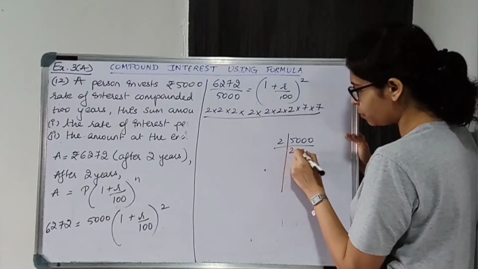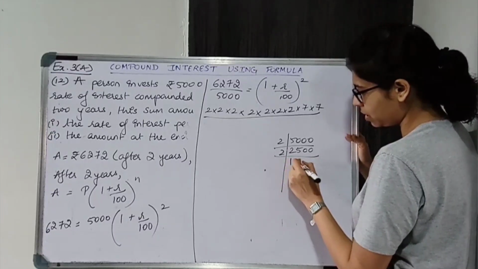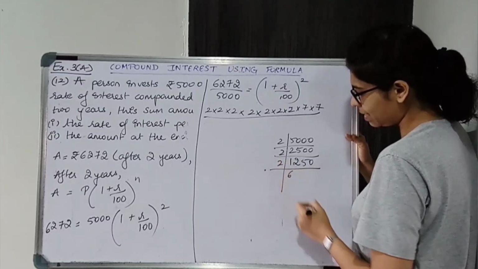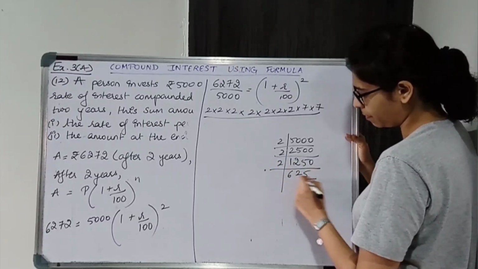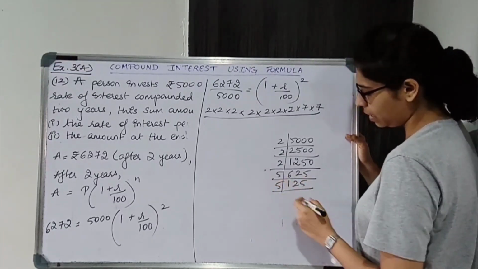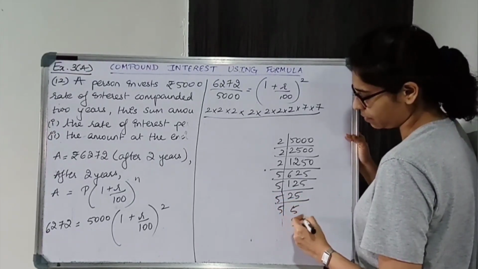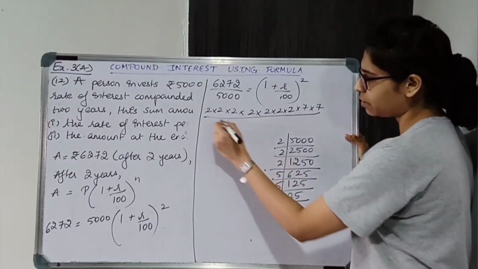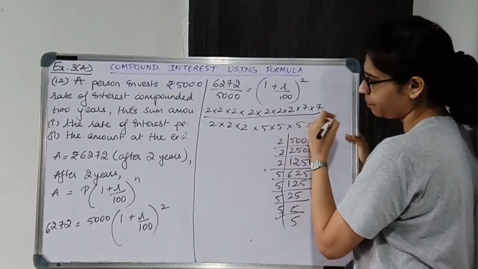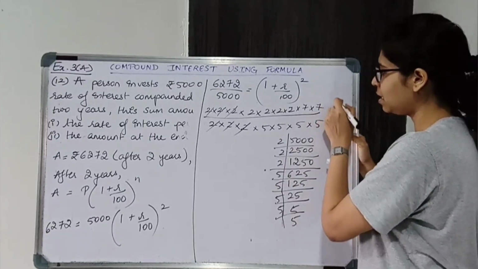Dividing by 2 repeatedly and then by 5, we found the factors: 3 2s and 4 5s. So it's easy. The RHS remains as it is.